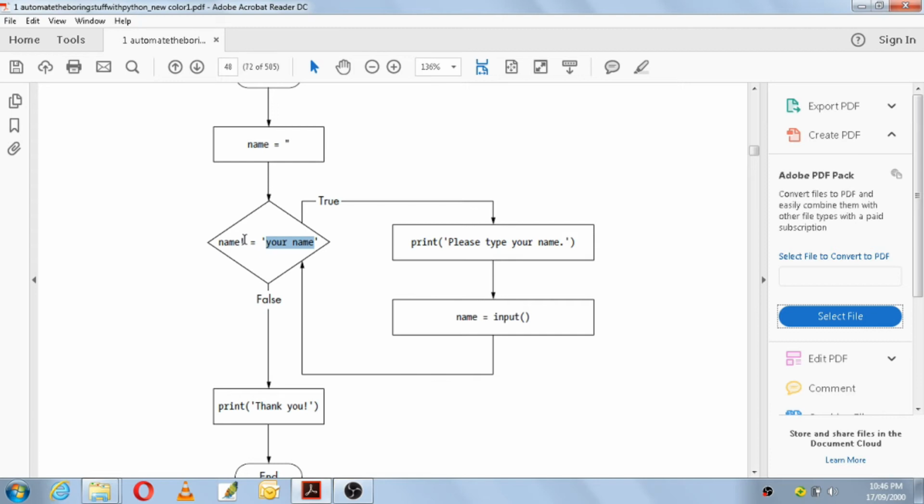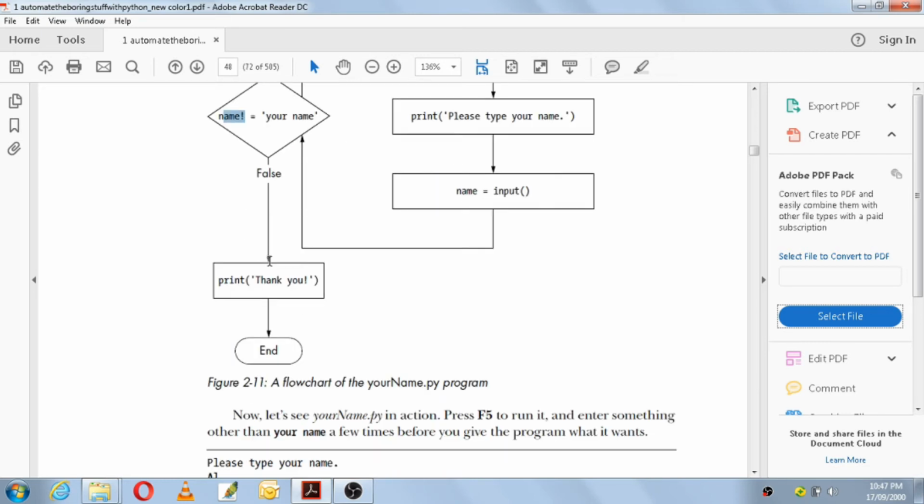Again your name will be not equal to this particular string, so this will go on as long as you do not give this. If somebody gives the input as your name only, that time what will happen? The condition, name not equal to your name, will be false. Then that time you have to come out and print thank you.